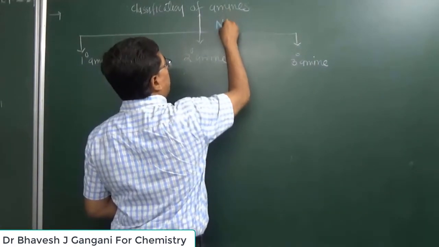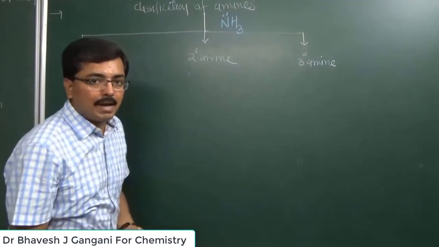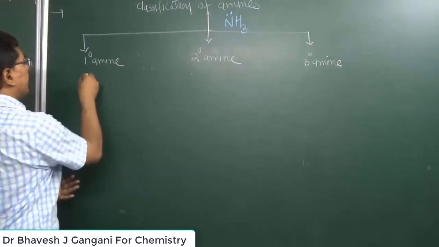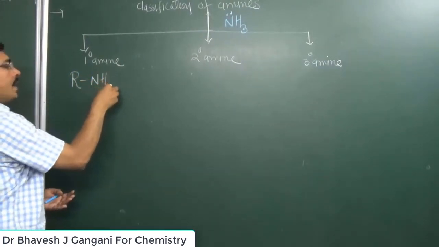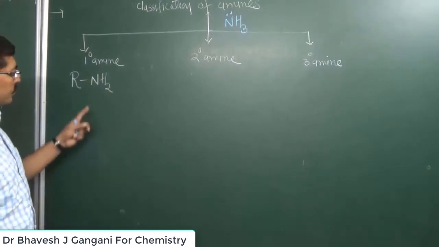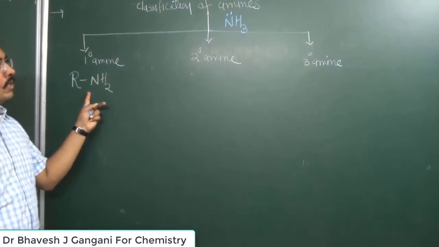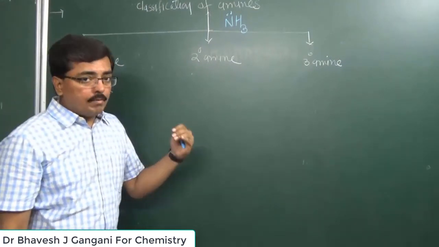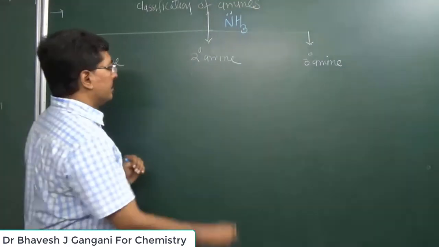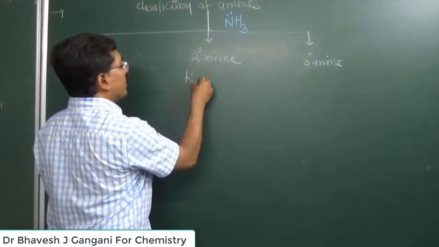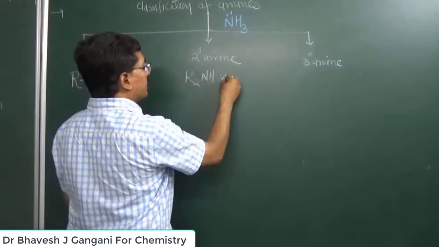So from ammonia, when one hydrogen atom is replaced by an alkyl group, we get primary alkyl amine, and it has the general formula RNH2. So it is observed that primary amine can be given by RNH2. Now suppose from ammonia 2 hydrogen atoms are replaced by alkyl groups, then we get secondary amine, and the formula of secondary amine is R2NH, or we can write it this way also,